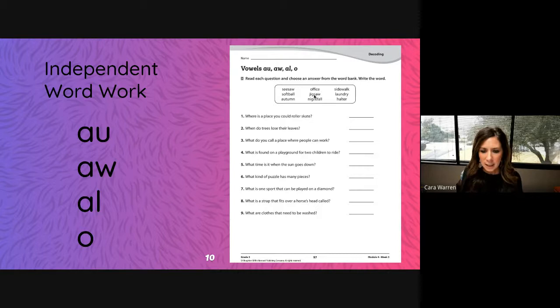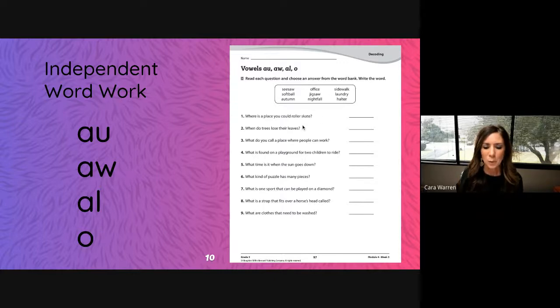Office, office. Jigsaw, jigsaw. And nightfall, nightfall. Let's fluency read our second column. Office, jigsaw, nightfall. And third column, sidewalk, sidewalk. Remember laundry, the Y makes the E sound in a two-syllable word when it's at the end there. So lawn, there's my aw, laundry, like your clothes that are dirty that need to be cleaned, laundry. And the last one is halter. There I see my A-L, but making aw, halter, halter. Okay, so we have sidewalk, laundry, and halter.